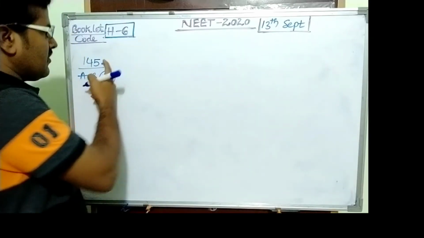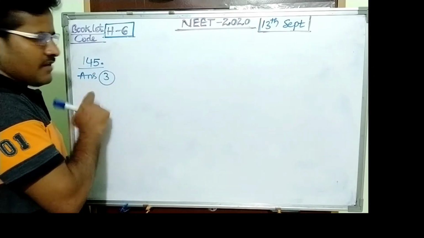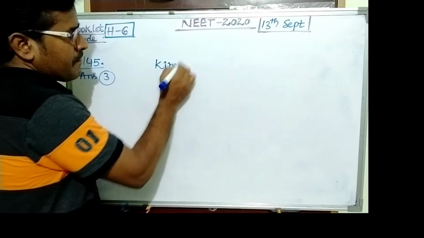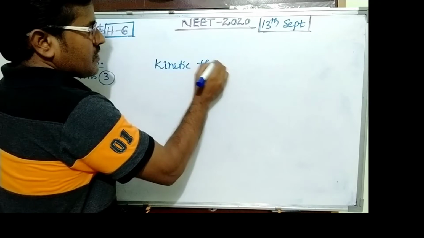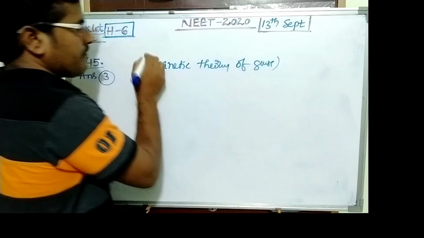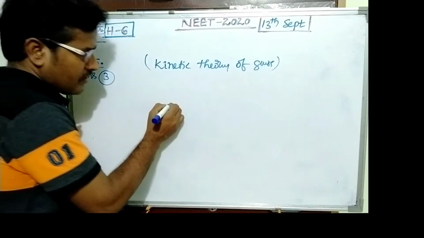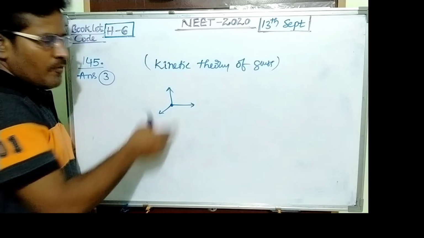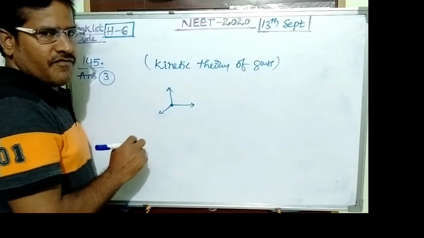Question number 145, answer is 3. This is from kinetic theory of gases. Monoatomic gas has 3 degrees of freedom.